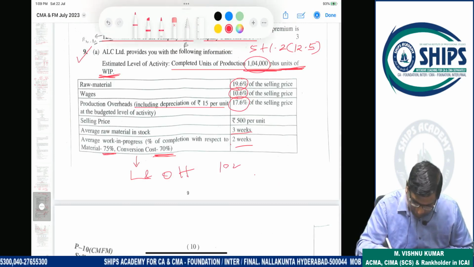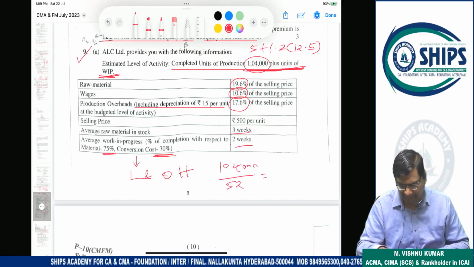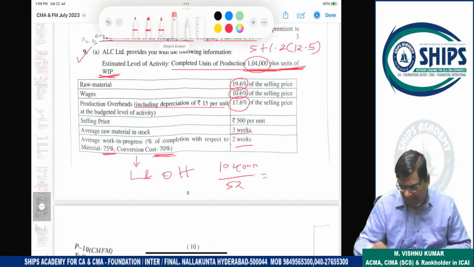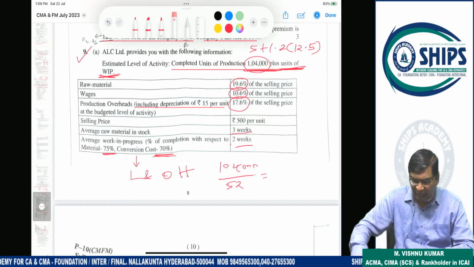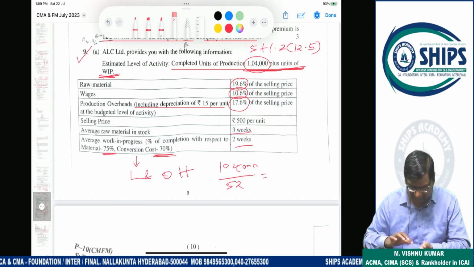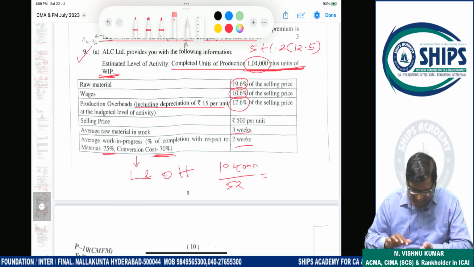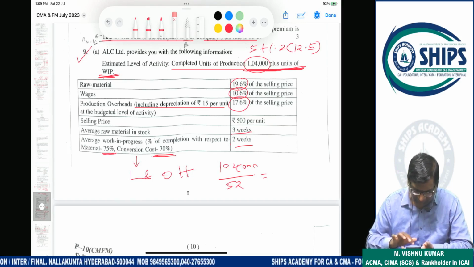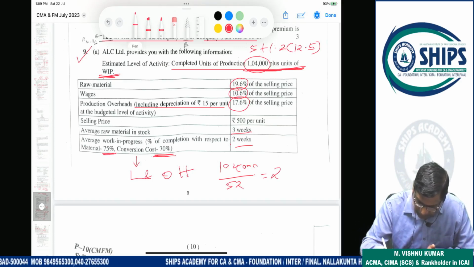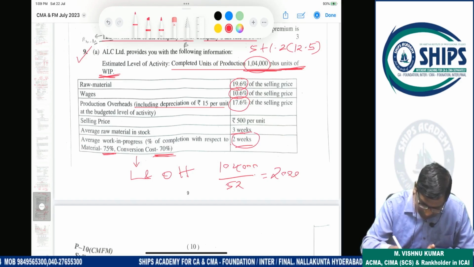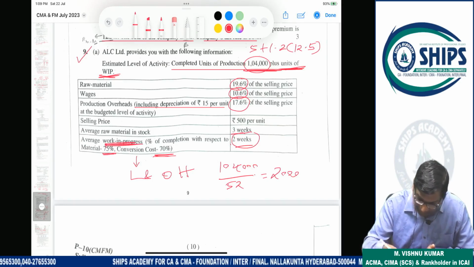See, 1,04,000 divided by 52. How much will it be? One student is having a doubt here. Let me check the calculation. So 1,04,000 by 52 gives 2,000 units. The doubt is how this WIP was calculated.